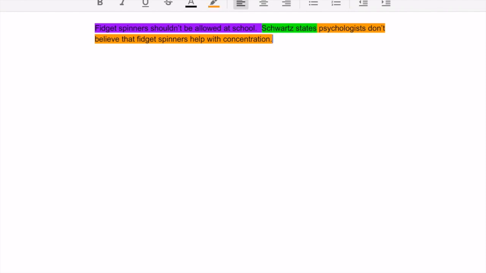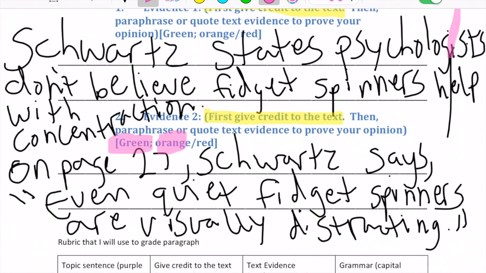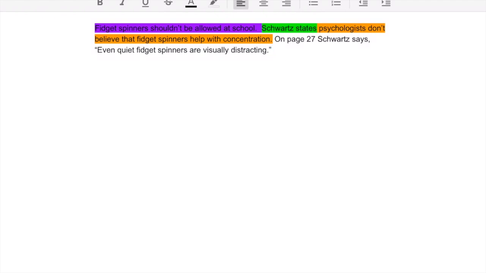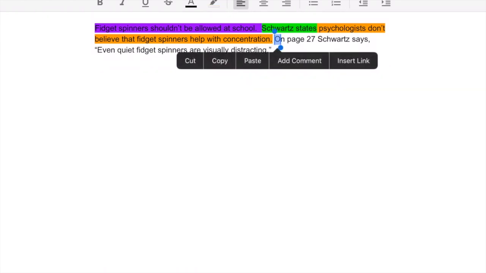Now that that's highlighted, my next job is to type my last sentence from my outline. So on page 27, Schwartz says, "even quiet fidget spinners are visually distracting." A couple things to notice with a quote. First of all, notice how we have quotation marks before our first word of our quote, and we also have them after our last word of our quote.